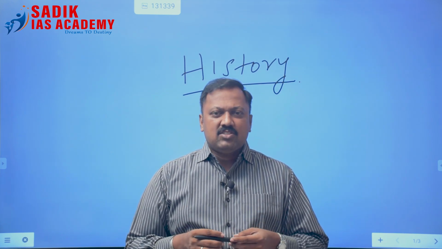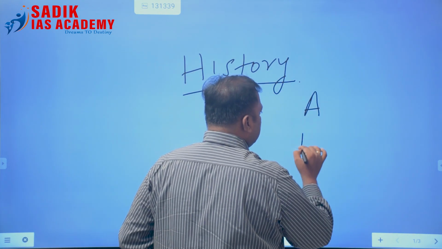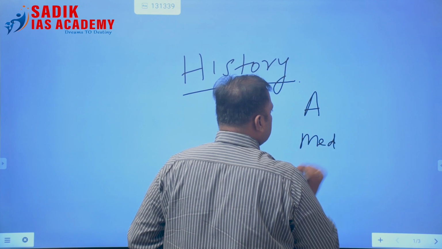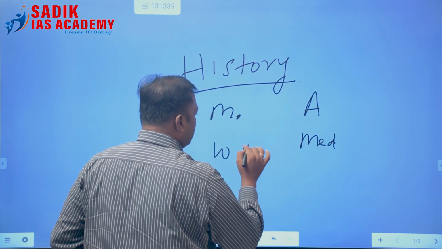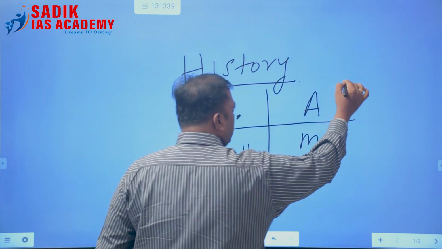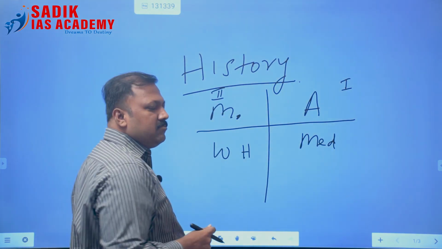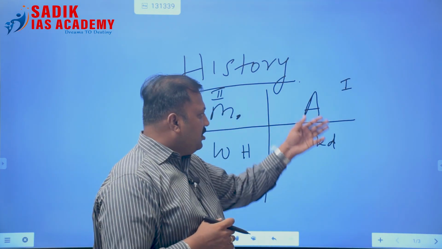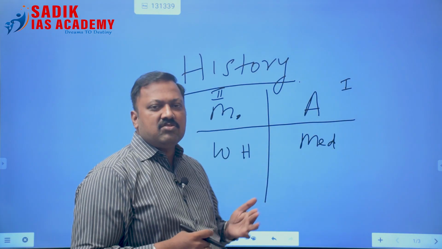The history syllabus consists of ancient India, medieval India, modern India and world history. Ancient India, this is paper 1, this is paper 2. In the history optional, you have ancient India, medieval India, modern India and world history.